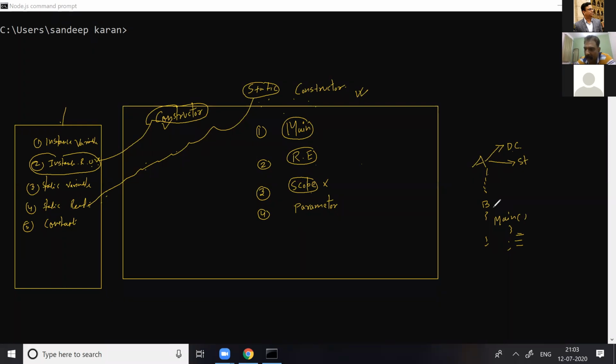So class B is inheriting from class A, and B has its own explicit default constructor. At the same time, B has a static constructor, and B is inheriting from class A, while main is empty. If we run the application, what will be the output, Sandeep? What will be the output?